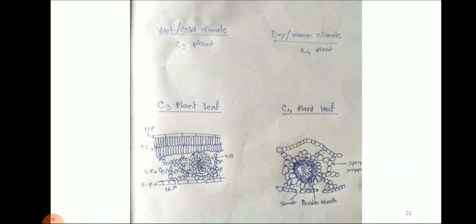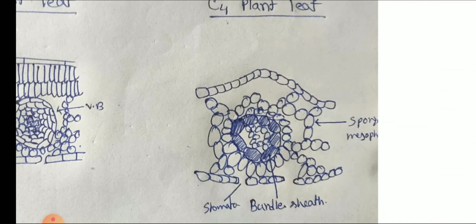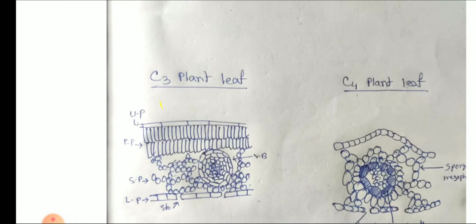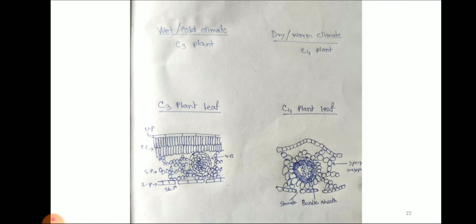C4 plants actually do not have palisade parenchyma; they have all spongy parenchyma, and the spongy parenchyma and the bundle sheath come together and easily form the sugar. In the case of the C3 plant, the C3 plant has palisade parenchyma and a huge number of chloroplasts and forms a huge amount of C3 sugar with the help of the C3 pathway. C3 plants favor wet and cold climates, but in dry weather C4 plants can grow,